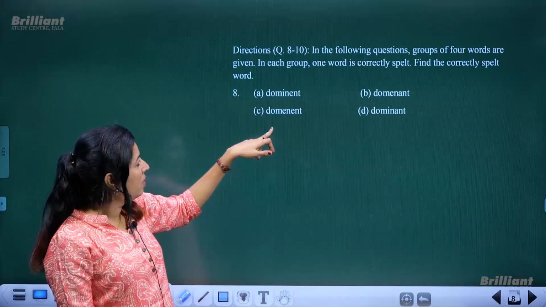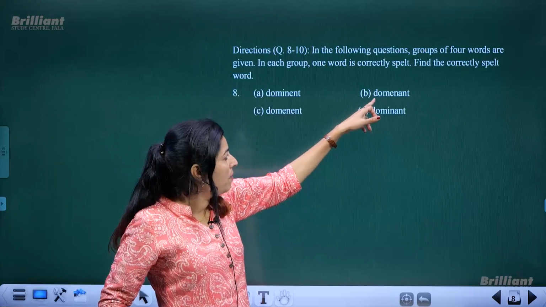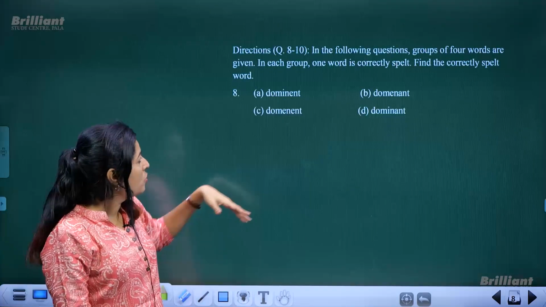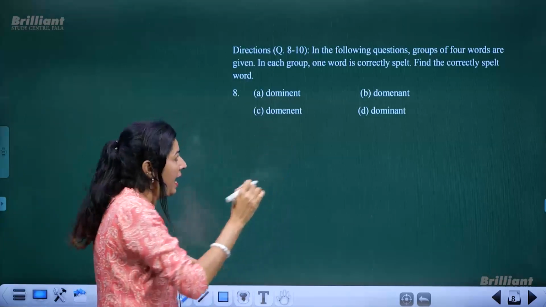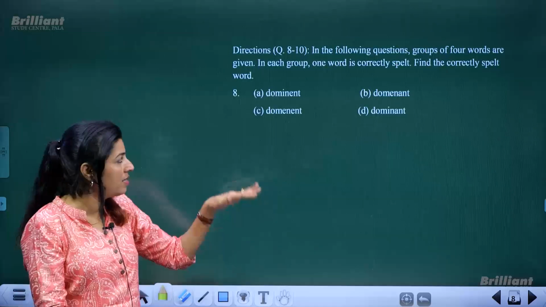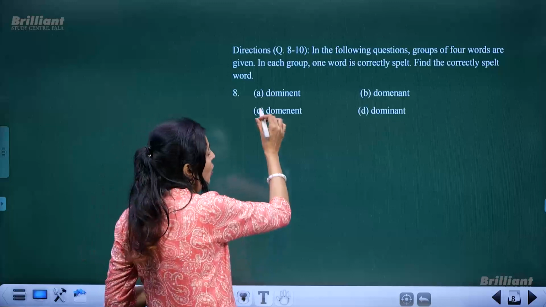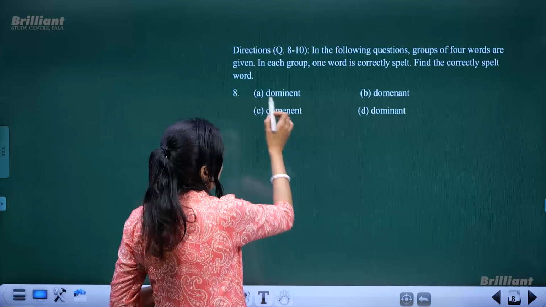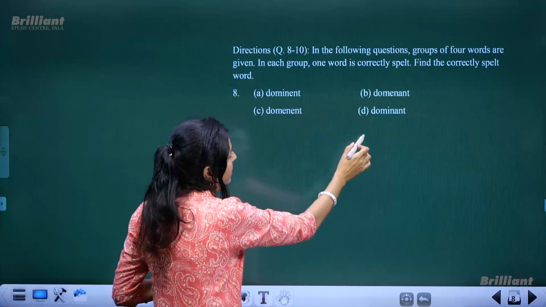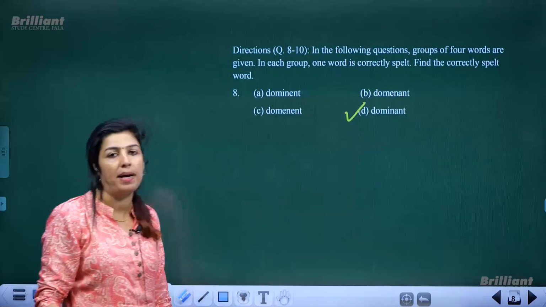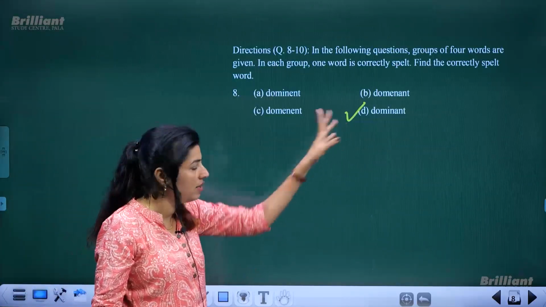Okay, dominant with D-O-M-I-N-E-N-T is there. That is wrong, of course. Dominant with D-O-M-E, that also is wrong. So here actually up to D-O-M-I-N it is correct. The rest is what you have to correct. So in that sense, we have D-O-M-I-N, then E-N-T and A-N-T. So A-N-T is the correct spelling. Dominant, not dominent, it's dominant. Okay, so this is the correct option.